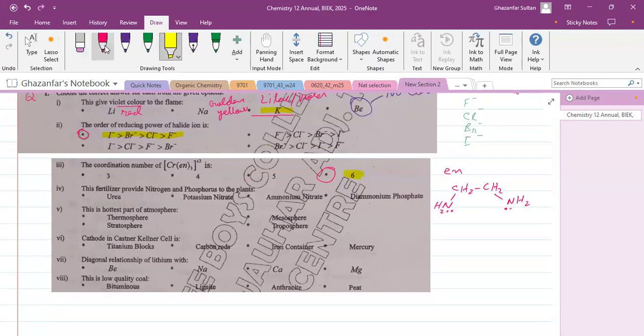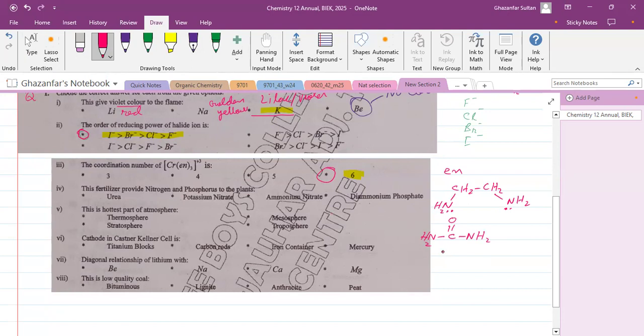And the next question is, which fertilizer provides nitrogen and phosphorus to the plants. Urea, the structure of urea has NH2 on both ends. So it can provide nitrogen, but not phosphorus.